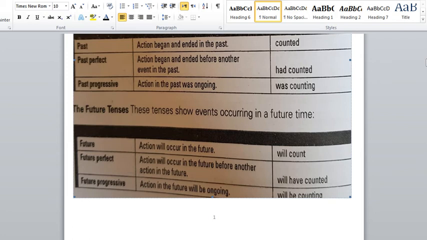So how to frame the future progressive? Well, be plus the original form of the verb, ended by adding ing. Future perfect, well, have and the past participle of the verb. Future progressive, well, be plus the original form, ended with ing at the end of it.